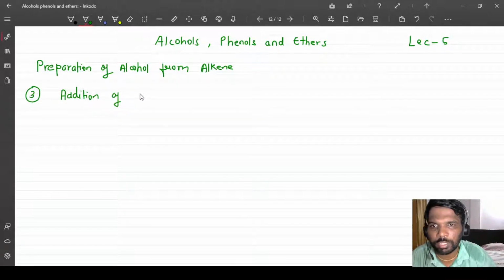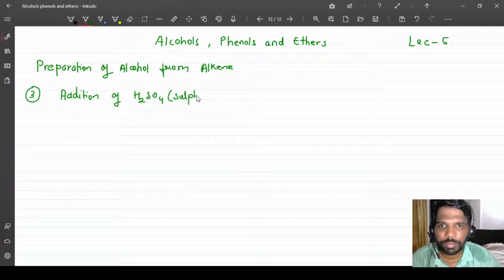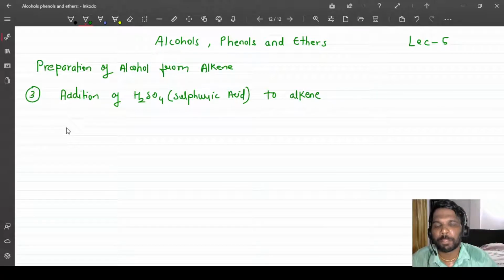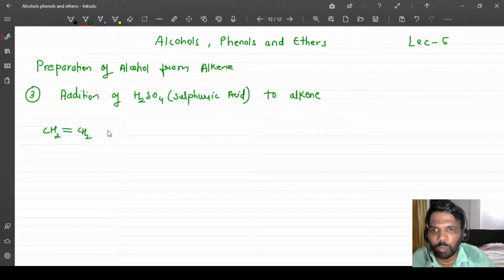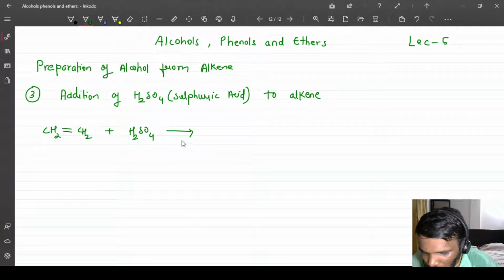Addition of sulfuric acid, H2SO4, to alkene. Let's take one symmetric alkene. Let's not make it complex. I am adding, sorry, not water, sulfuric acid, H2SO4.